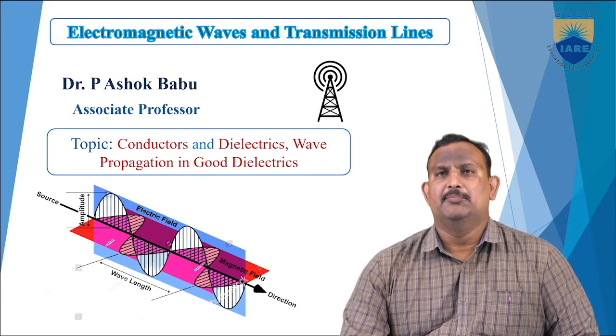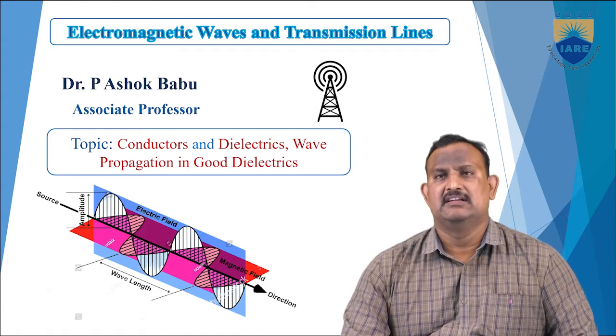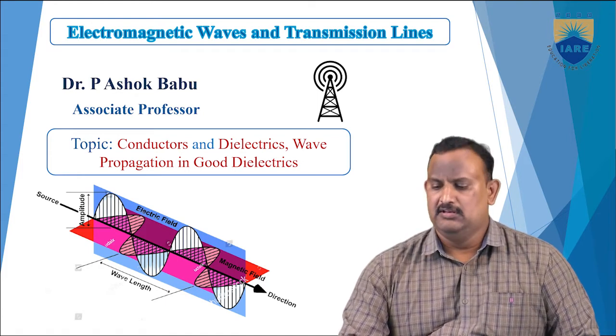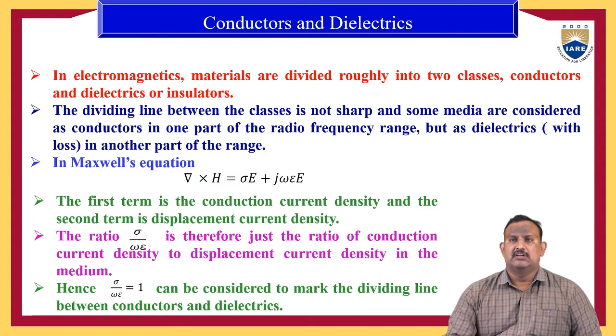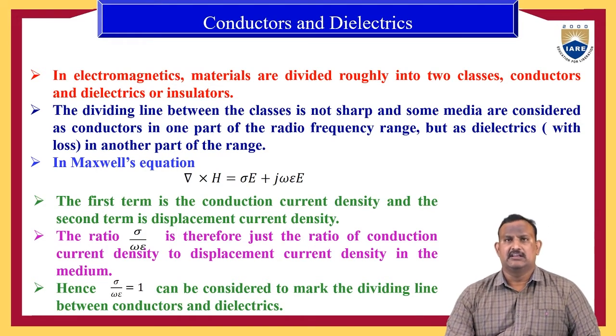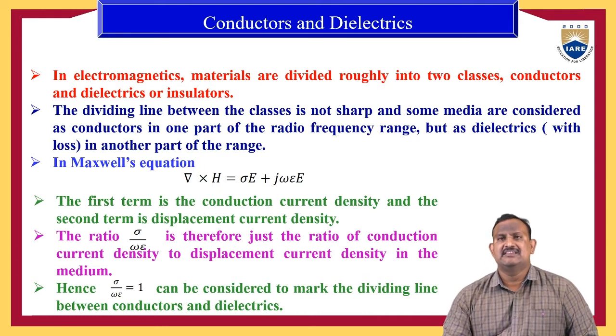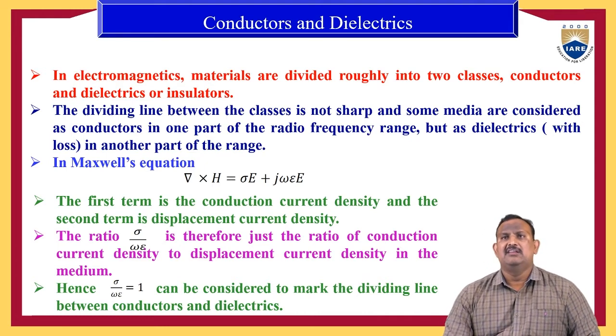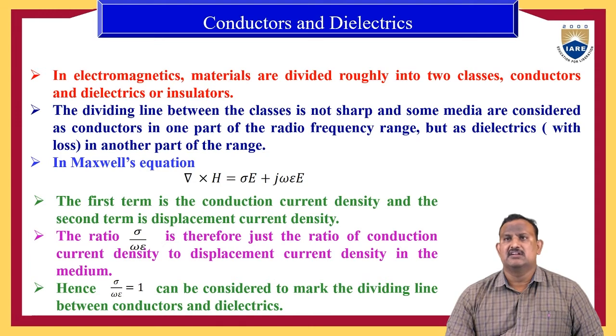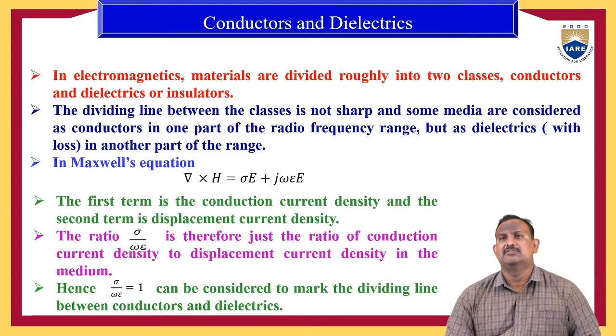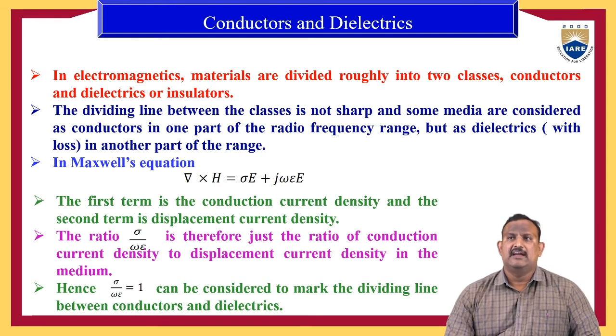So in this video, I'm going to discuss conductors, dielectrics, and wave propagation in good dielectrics. First, we'll define what a conductor is and what a dielectric is. In electromagnetics, materials are divided roughly into two classes, namely conductors and dielectrics. Dielectrics are also known as insulators. The dividing line between the classes is not sharp, and some media are considered conductors in one part of the radio frequency range, but dielectrics in another part of the range.